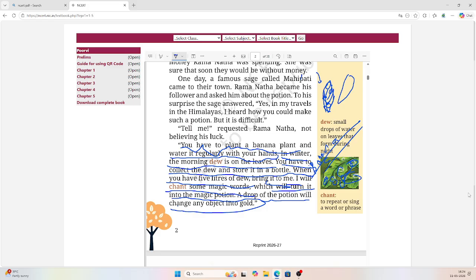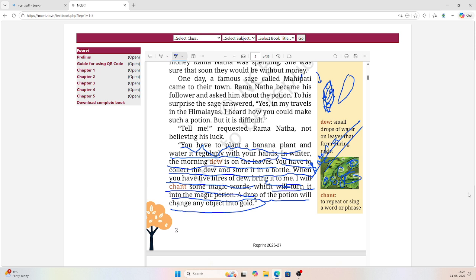In winter it becomes wet, so dad or mom says to bring a cloth and then wipes it. Okay, in winter the morning dew, you have to plant a banana plant and water it regularly with your own hands. In winter the morning dew is on the leaves. You have to collect the dew and store it in a bottle. Then what do you have to do? In winter the morning dew is on leaves. You have to collect the dew and store it in a bottle.